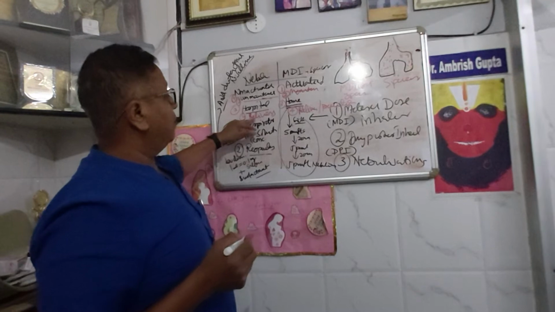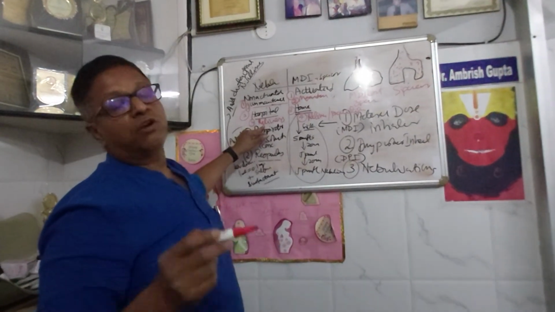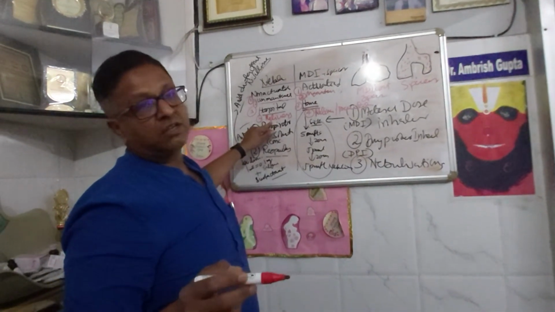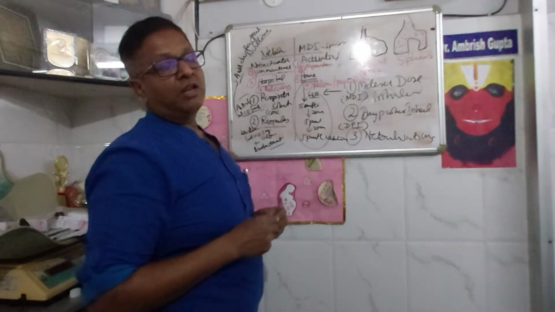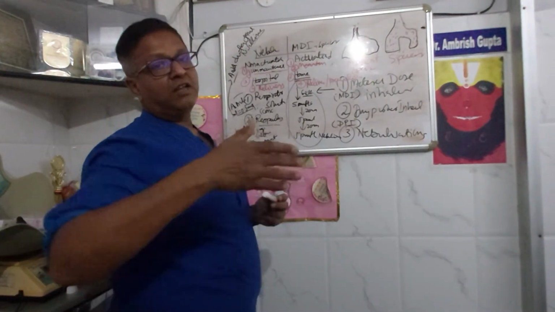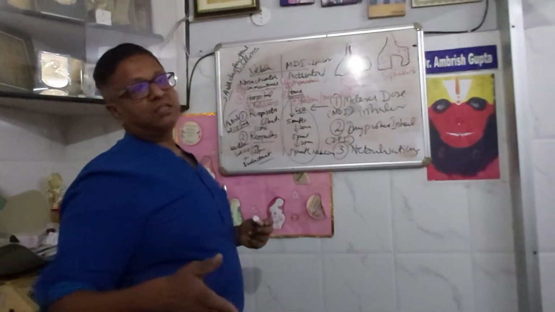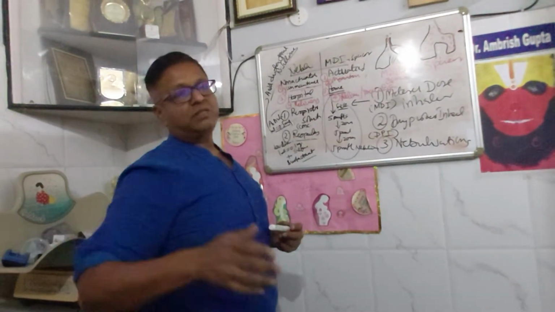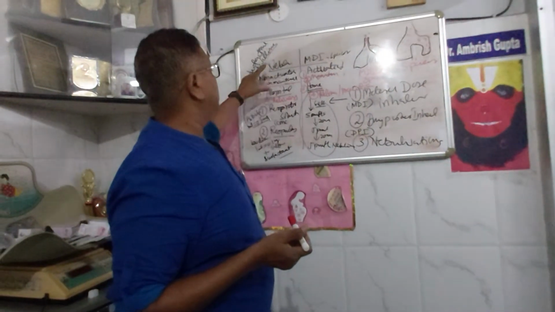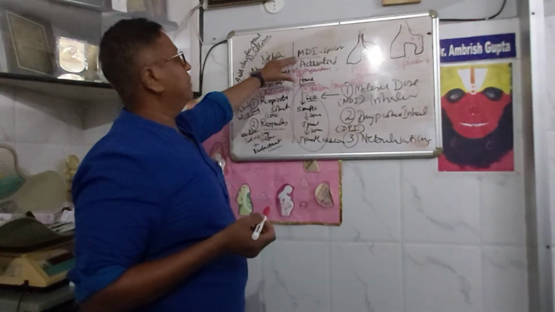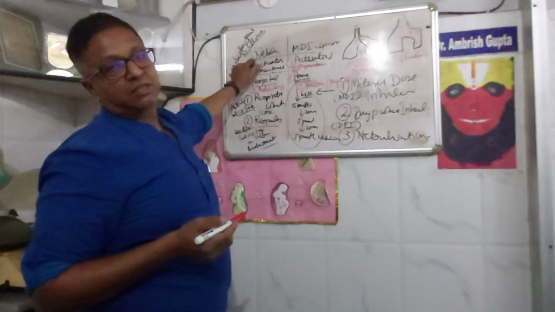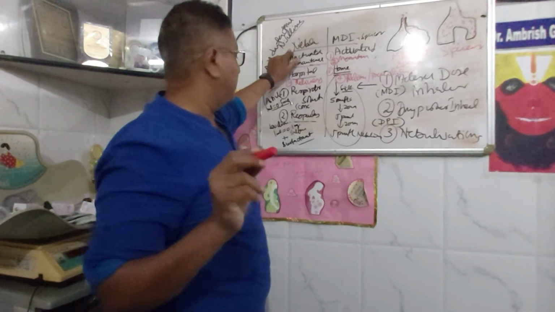But a nebulizer should always be used for relievers, not for prevention. You cannot give routine nebulization for preventing, like morning and evening nebulization for 3, 4 or 6 months. So these are the 4 differences between a metered dose inhaler and a nebulizer, which you must remember.